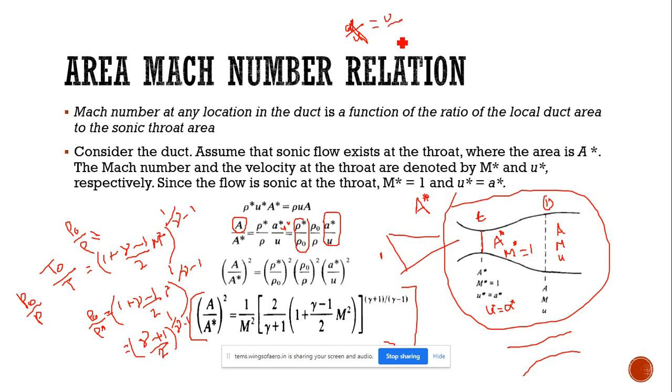sorry, not this. u by a star the whole square equals M star square, that is equal to 1 plus gamma plus 1 divided by 2 M square.